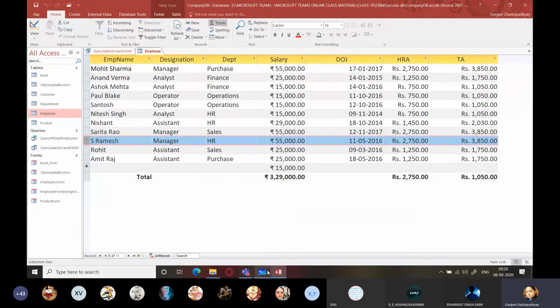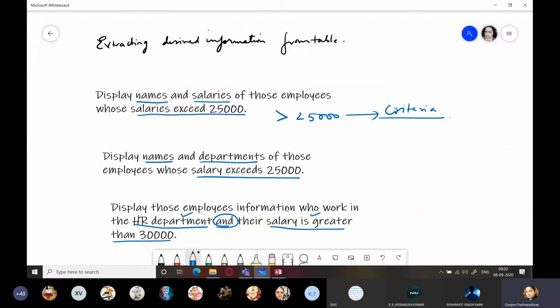And what I have written in the query, employee information means which field? Employee information means which field? Employee name. Son, employee information means all the things will come in it, all the field values.